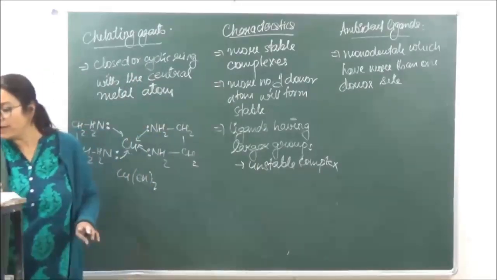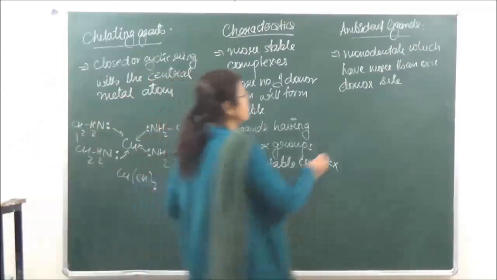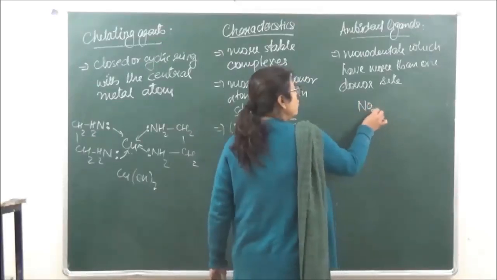The example we can take over here is that of NO2.